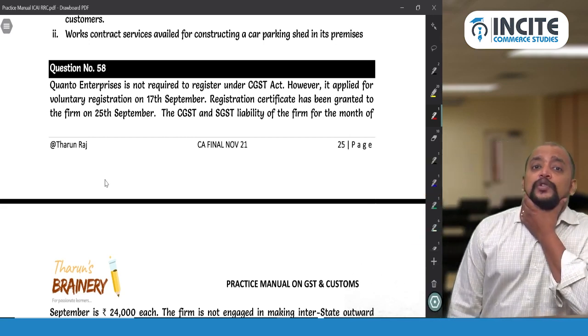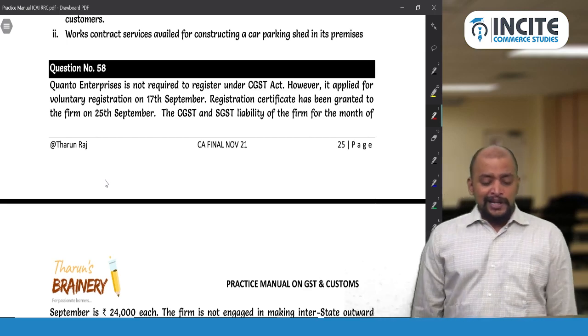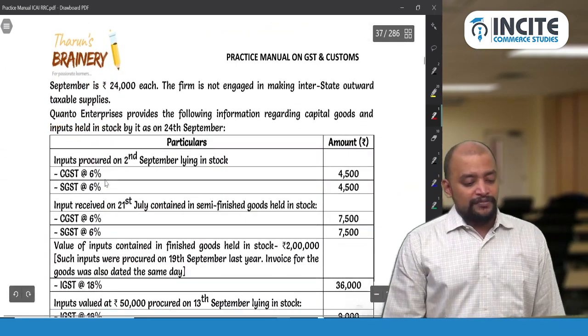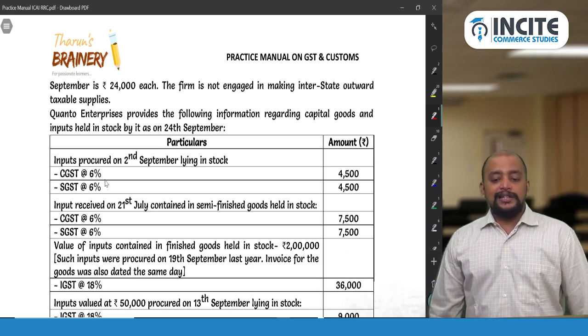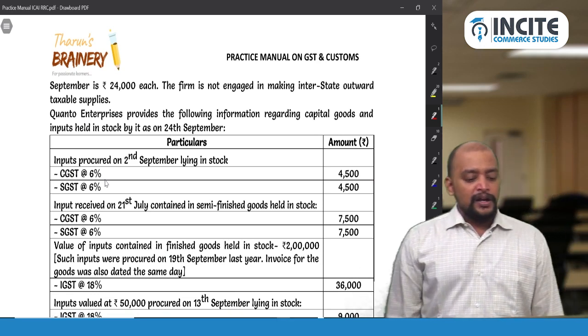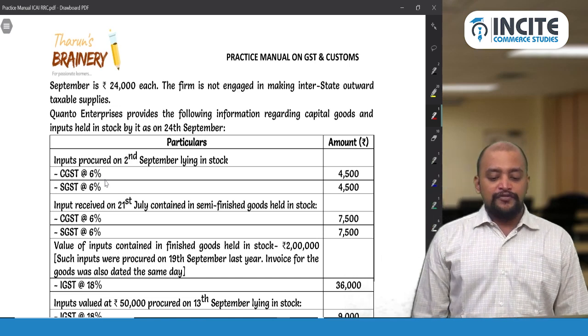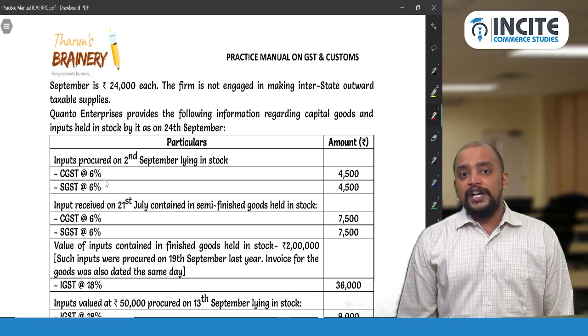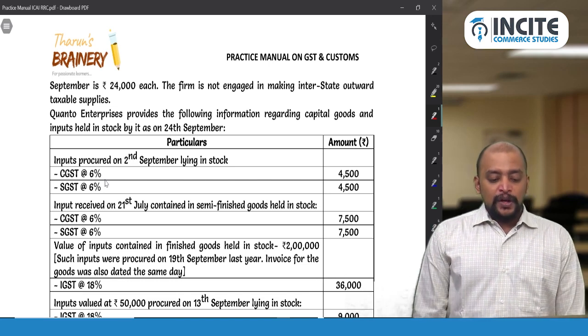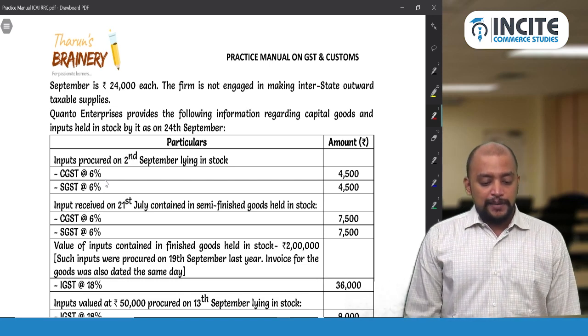So we need to take the closing stock as on 24th September. The CGST and SGST liability of the firm for the month of September is 24,000 each. And the firm is not engaged in making interstate outward taxable supply. Quanto Enterprises provides the following information regarding capital goods and inputs held in stock by it as on 24th September. So now, what is the ITC that can be availed in this case?